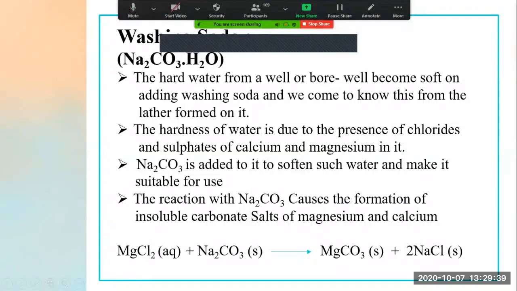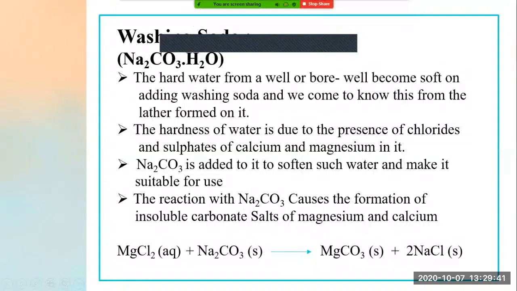It means that in its crystalline form, water molecules are always there. Therefore, washing soda we always write as Na2CO3.10H2O.